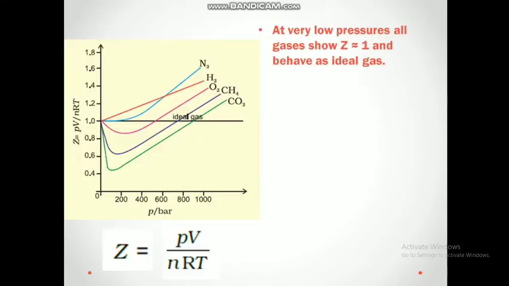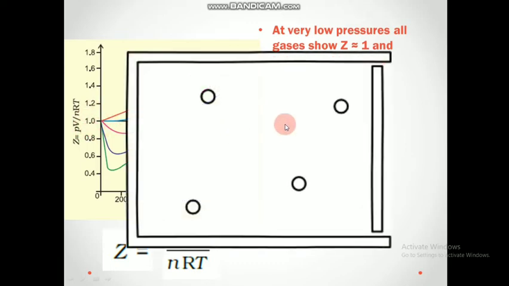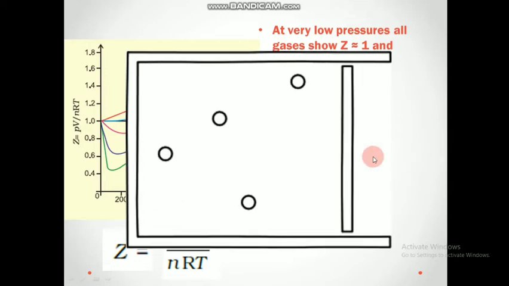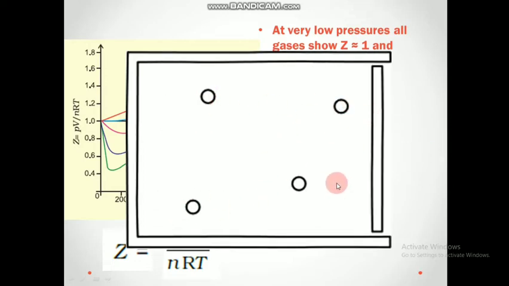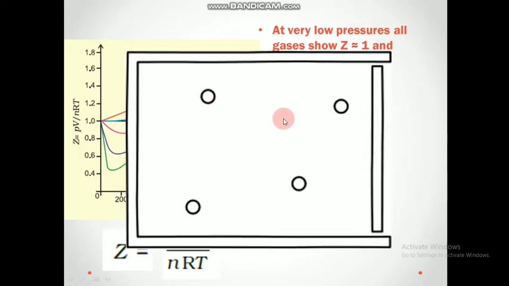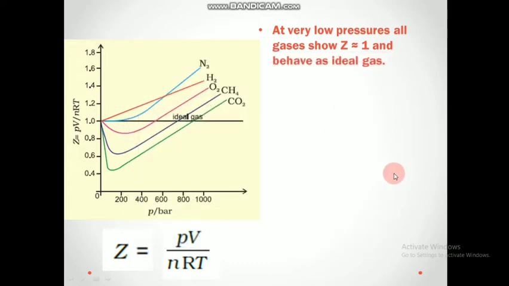At very low pressures, all the gases show Z approximately equal to 1 and behave as ideal gas, as we told just now. When gases are at very low pressure, they are expanded to the maximum and don't have any interaction between each other as they are very far apart. So when pressure is decreased, they get expanded. There is a lot of distance between them and hence less interaction. So at lower pressures, all the gases act as ideal and show Z equal to or approximately equal to 1.